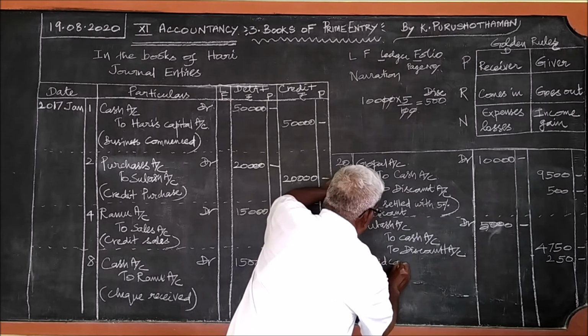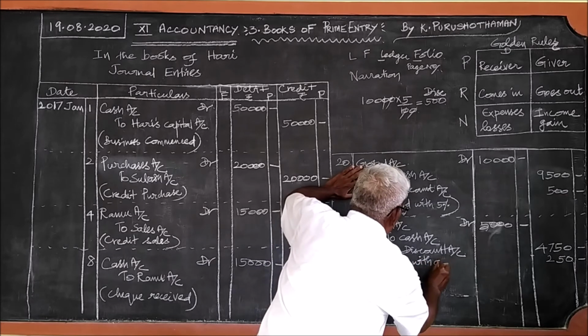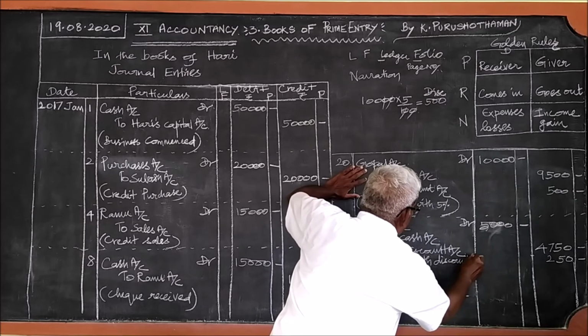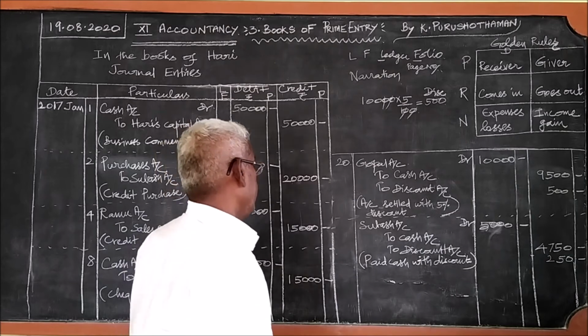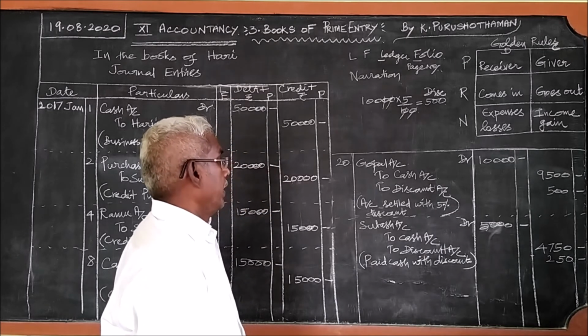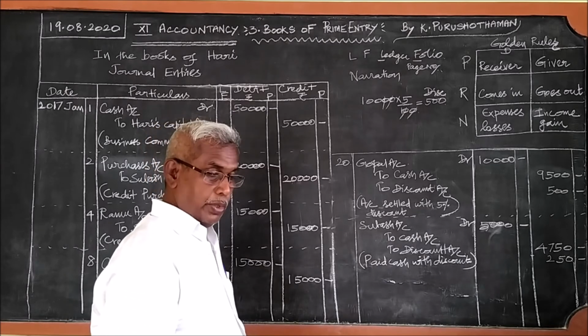Paid cash with discount. It is important. Subhash account debtor 5,000. To what goes out? Cash goes out.